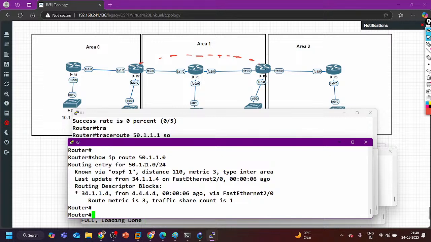Right, so what was the next hop? It was 4.4.4.4, which was not an IP address earlier. What was happening? The next hop was 4.4.4.4, the advertising router ID.